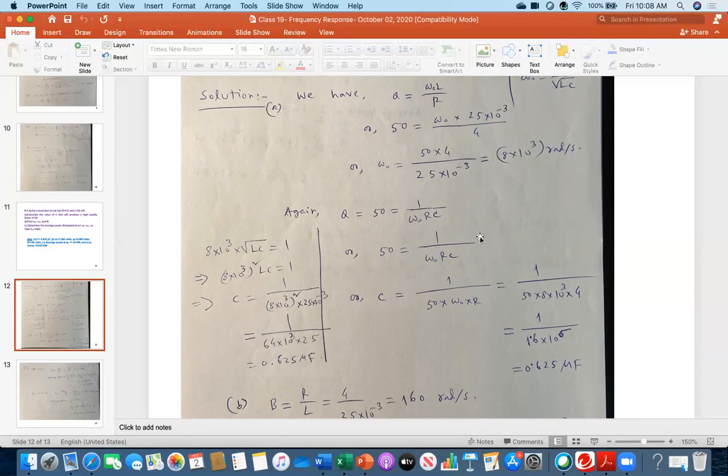I think in your lab, in one or two labs, and in the design problem, you will be facing the quality factor, the bandwidth, series resonance, everything will come. The things that I am discussing will be in at least two labs, I think. And even in the design problem, you will be getting this type of situation.